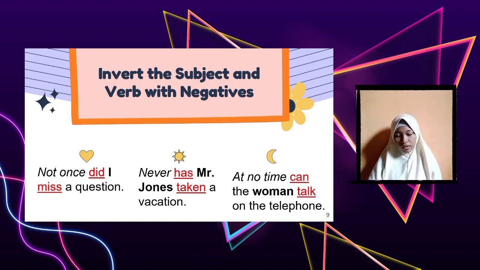Never has Mr. Jones taken a vacation. Never is negative. Has taken is the verb. Mr. Jones is the subject. At that time, can the woman talk on the telephone? At that time is negative. Can talk is the verb and woman is the subject. So this pattern is the same, with inverted subject and verb with place expressions.